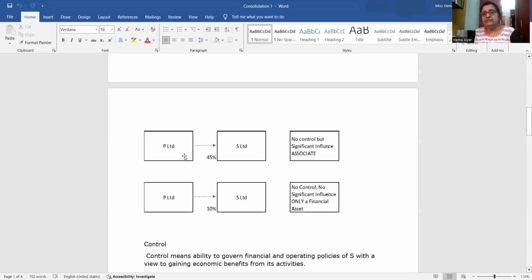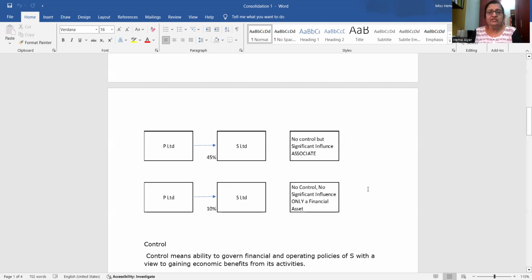Then P Limited is really controlling the business, because whatever decisions P Limited makes, the bank's 35% will go along with that. So totally P Limited is having 80% control. Sometimes this control is very difficult and a complex affair to fathom.